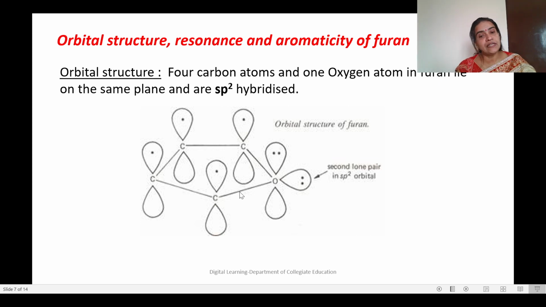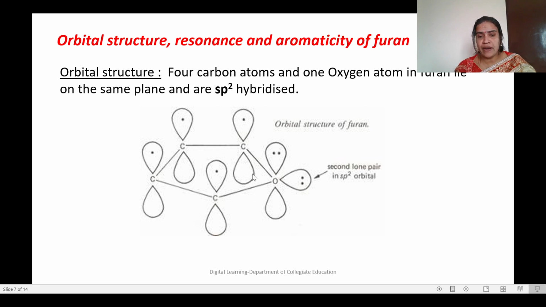So how many total electrons are there? As these electrons are overlapping laterally, they are considered as a pi electron cloud. So there will be a pi electron cloud above and below the ring. It will produce delocalization, and that will give aromaticity to the molecule.